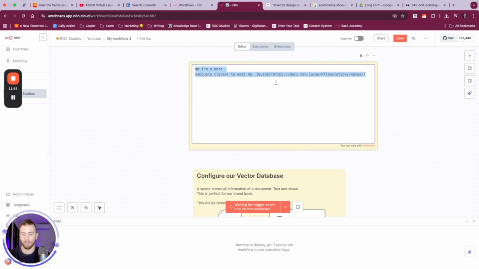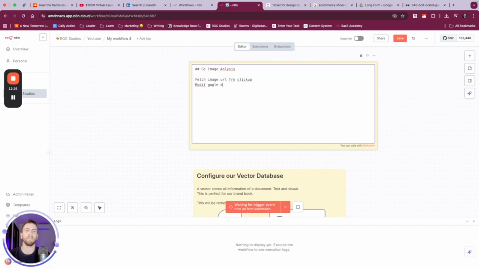Let's go in here and edit. Get image to analyze. Okay, let's get this keyboard to work. We want to fetch the image URL from ClickUp.